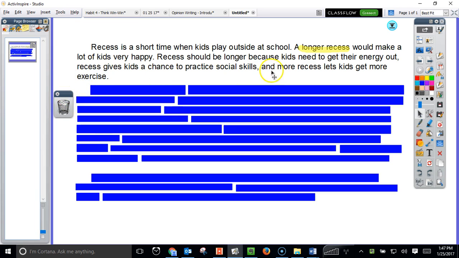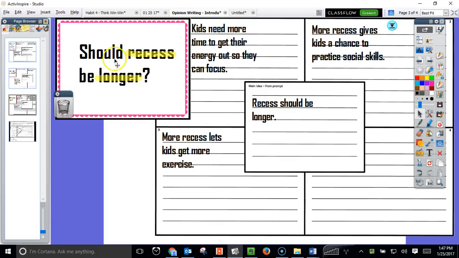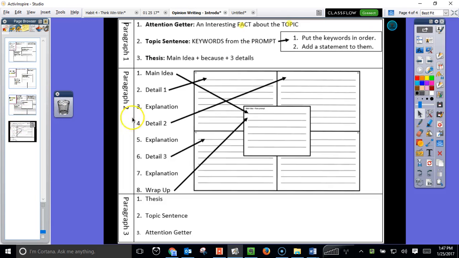That's it. That's our first paragraph. Very simple, but it starts broad and it narrows down into our opinion about the prompt. Back to our note sheet. Finished paragraph 1. Now we're on to paragraph 2. We very simply are going to start with the main idea. Even though we just said it in the thesis, we want to start each paragraph focused on what we're talking about. So we're just going to state the main idea again.